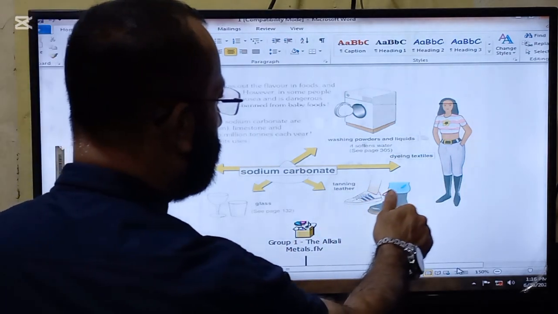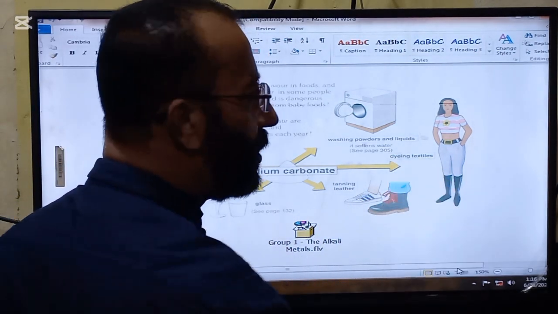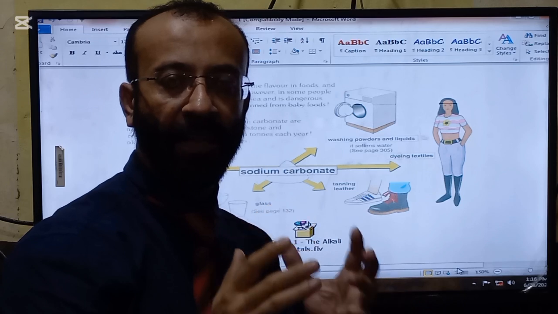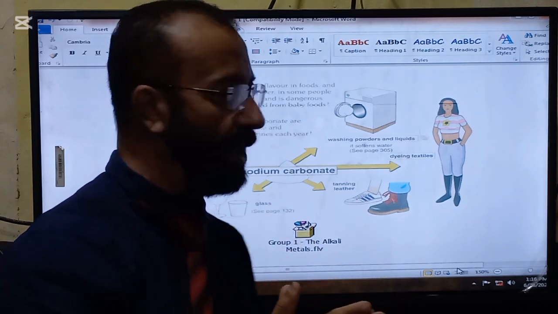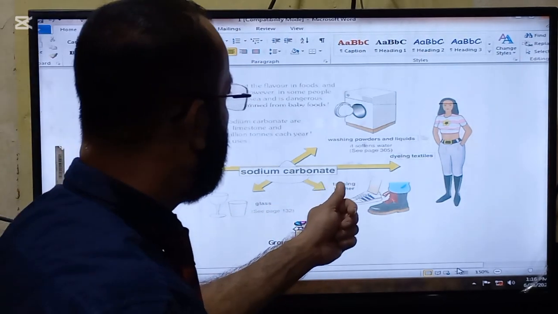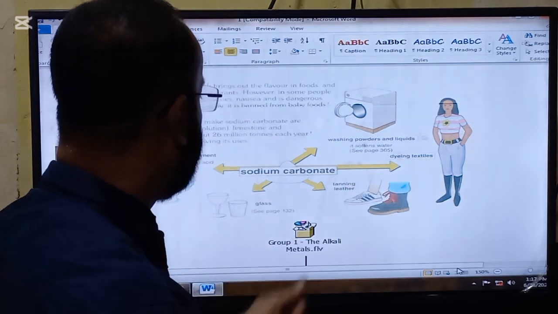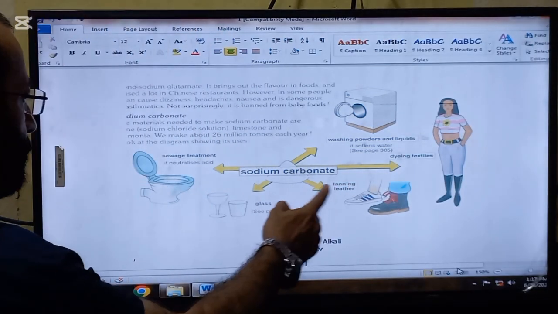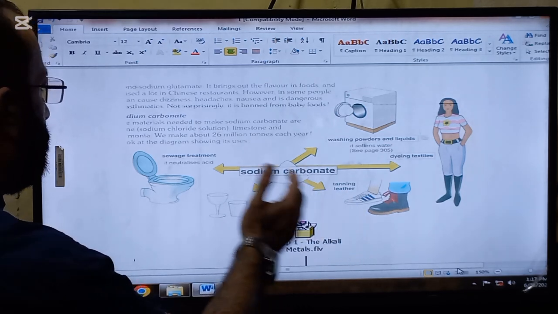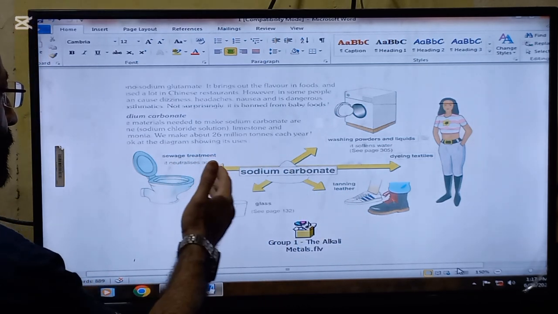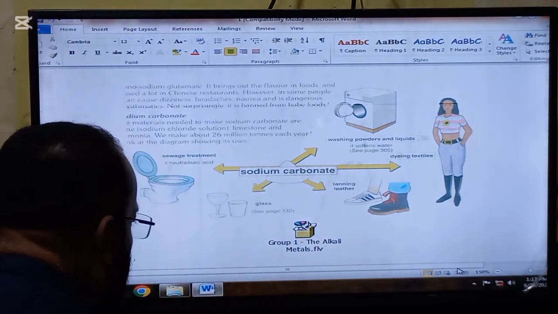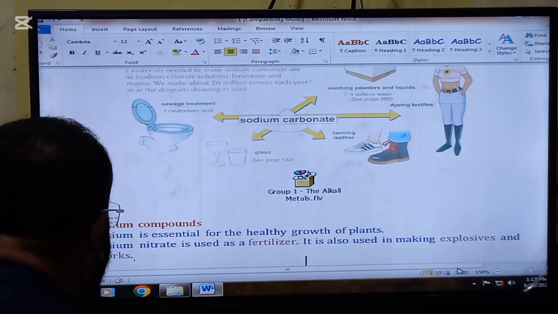Sodium carbonate is used in dyeing textiles. So the different colors are because of the sodium carbonate. These are used in washing powder and machines. It softens water. The next use is it is used in glass making, and it is used in sewage treatment. It neutralizes acid. So these are some uses of the sodium carbonate.